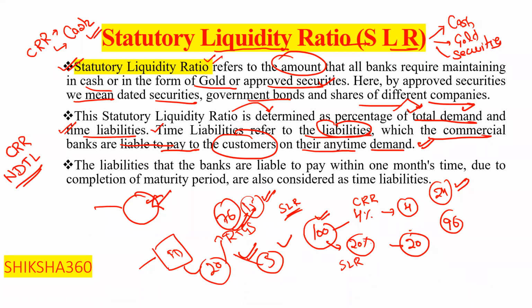The liabilities that the banks are liable to pay within 1 month's time of the completion of the maturity period are also considered as time liabilities. That is, the fixed deposits which are maturing in the upcoming month also come under the liabilities that the banks are liable to pay.